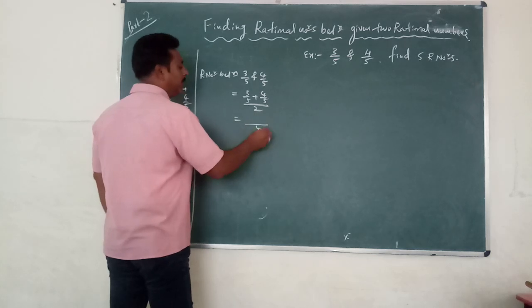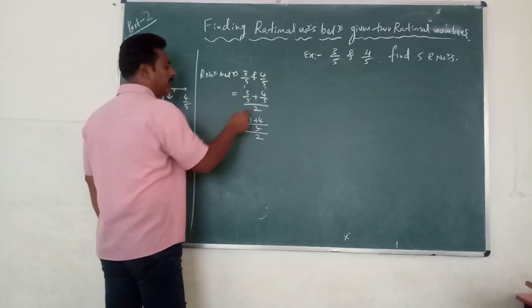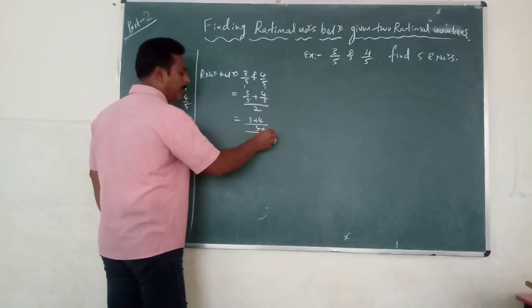Okay, LCM will be 5. So 3 plus 4 in the numerator, divided by 2. 5 ones are 5, 1 3 is 3, plus 1 4 is 4, whole divided by 2. These two will come here.